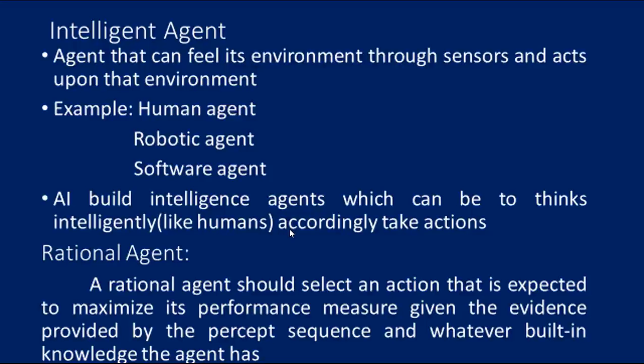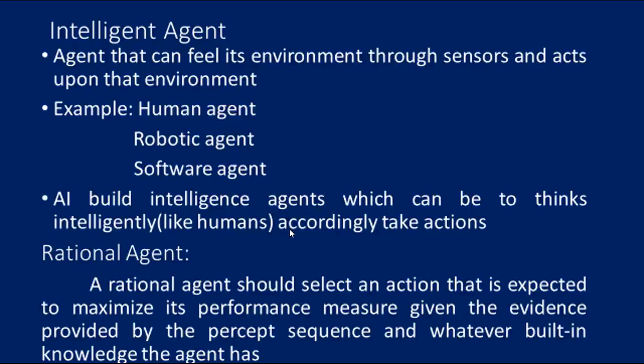Next comes the intelligent agent. So this is the introduction and a brief on what is meant by intelligent agent, rational agent, then rationality, and then the structure of an AI agent. These are very important things we want to know. An intelligent agent acts like a human and thinks like a human, and according to that it takes action. Human agent, robotic agent, software agent are all examples of intelligent agents.